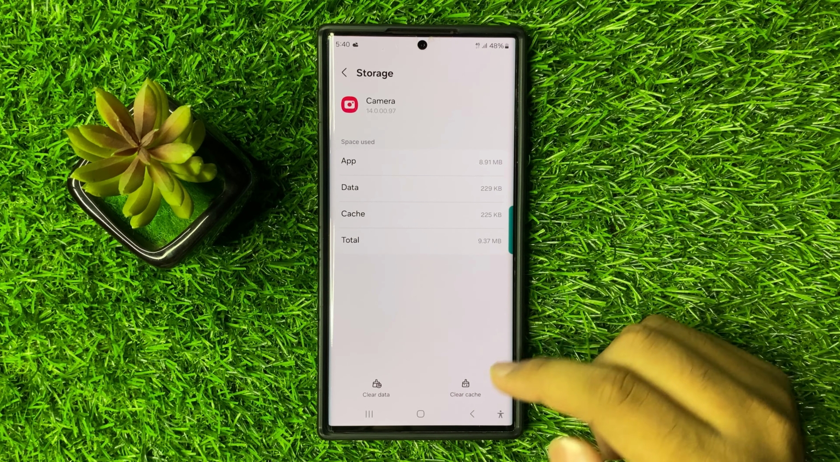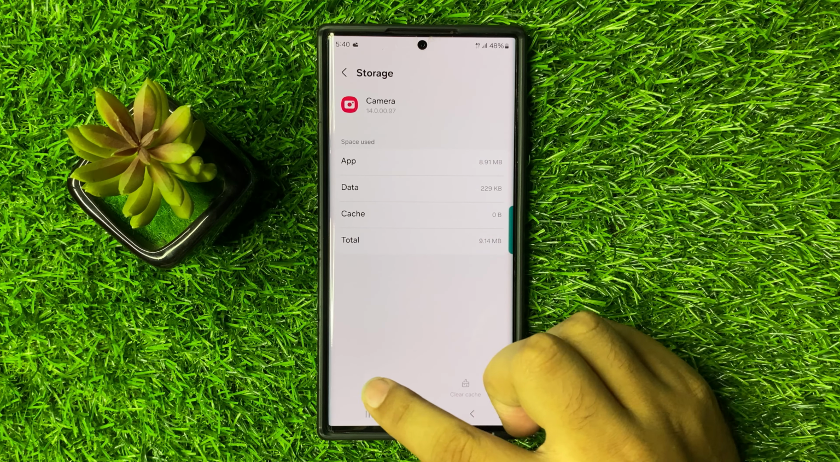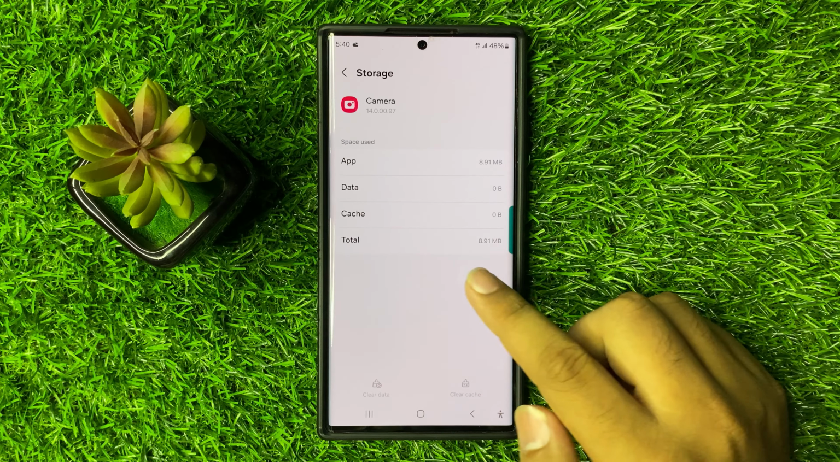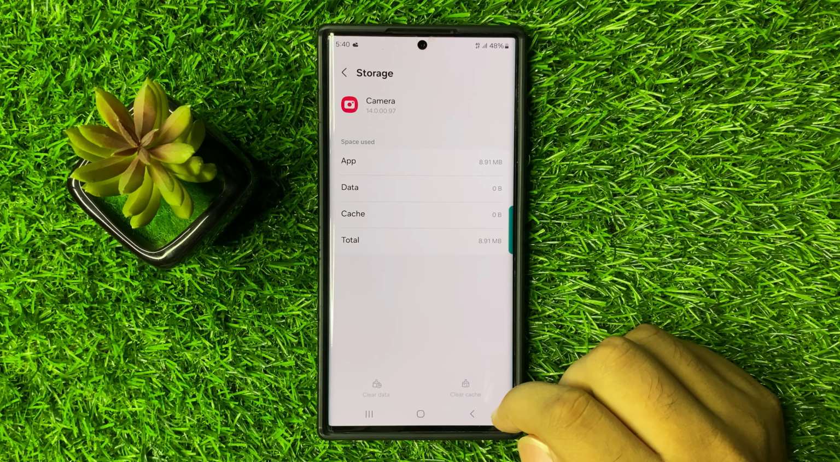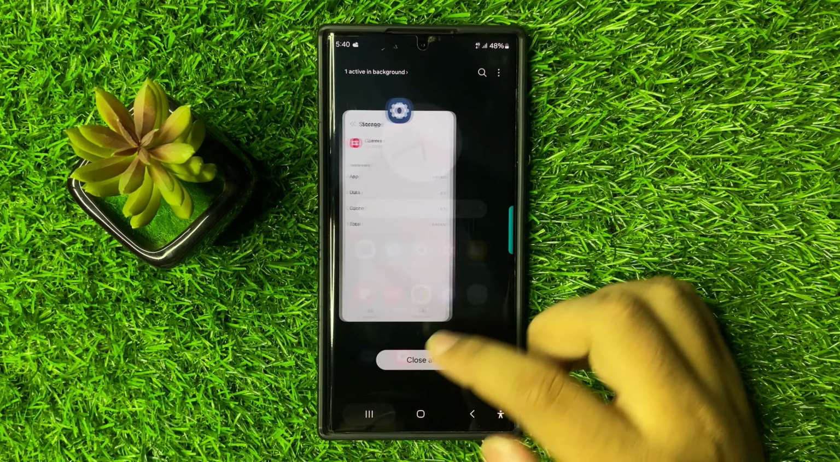To clear the cache memory, tap on clear cache, and to clear the app data, tap on clear data and then tap on delete from the pop-up. And after that the camera app will start working properly and the orientation issue will be fixed.